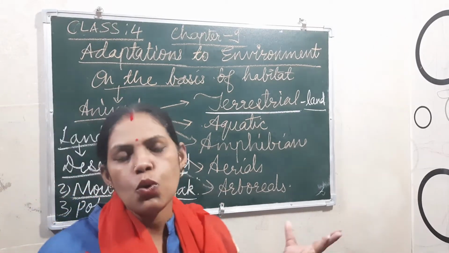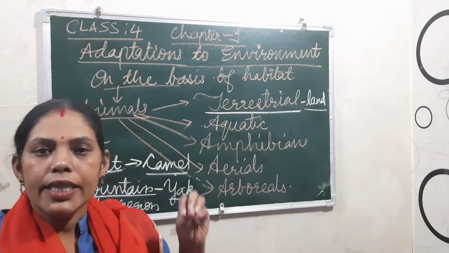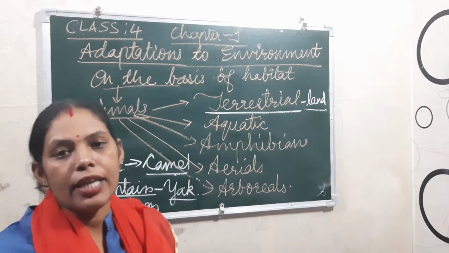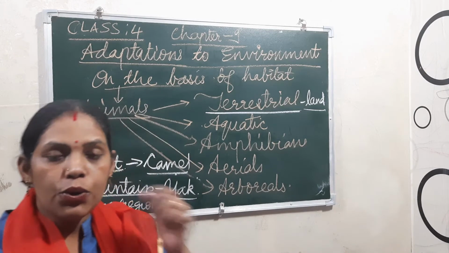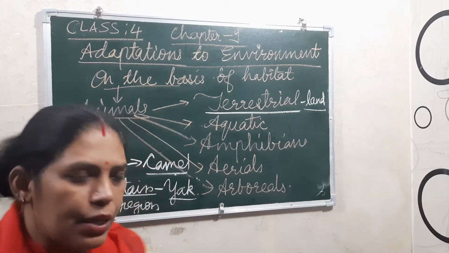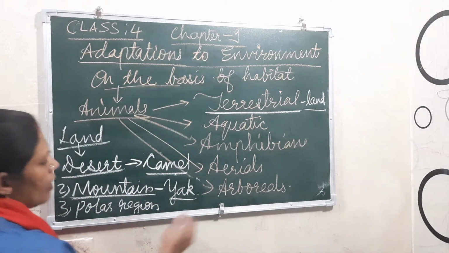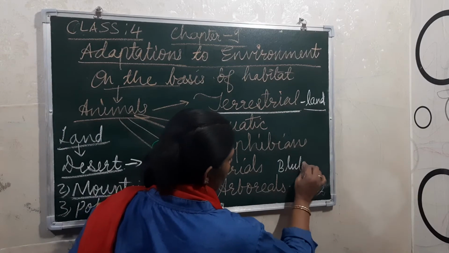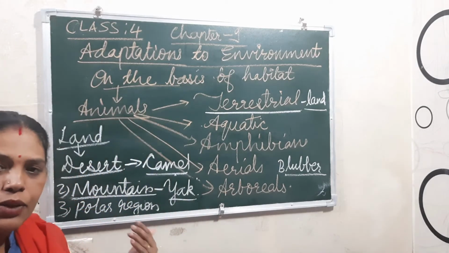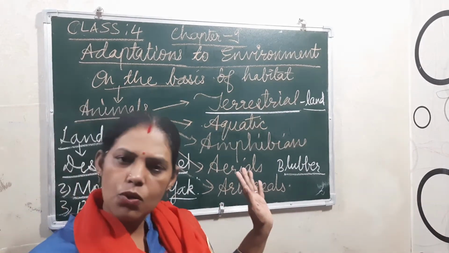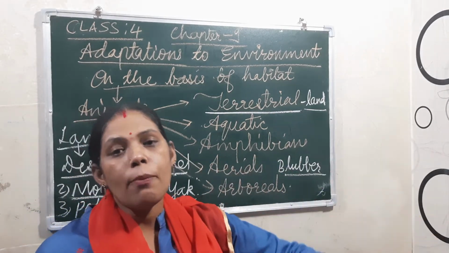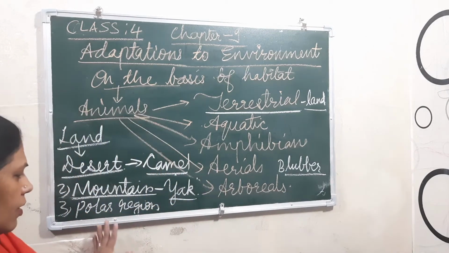And since it is very cold, to survive they have thick fur on their body. Not only that, under their skin they have thick skin with fat. That fat is known as blubber. It is the fat present under the skin, and the animal can use it during that time. Fat gives warmth to the body, so it can survive in those areas.